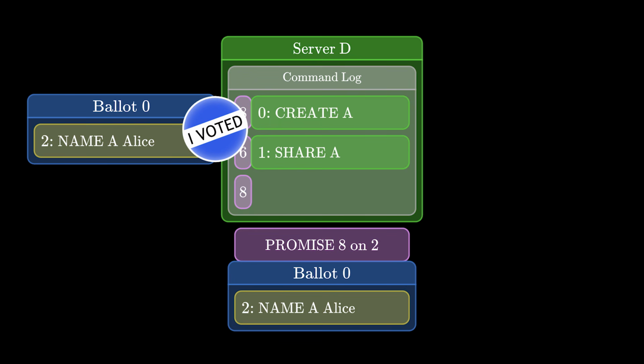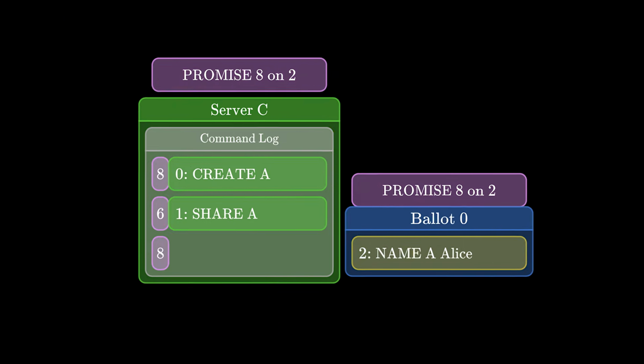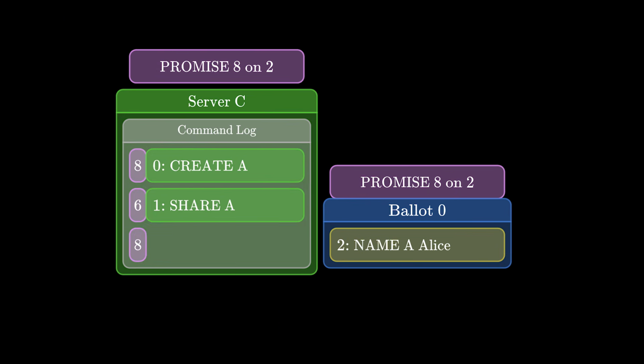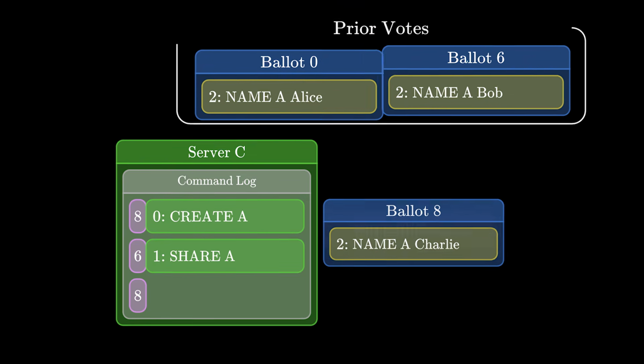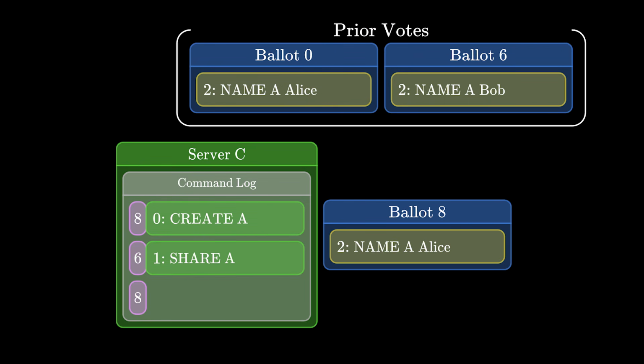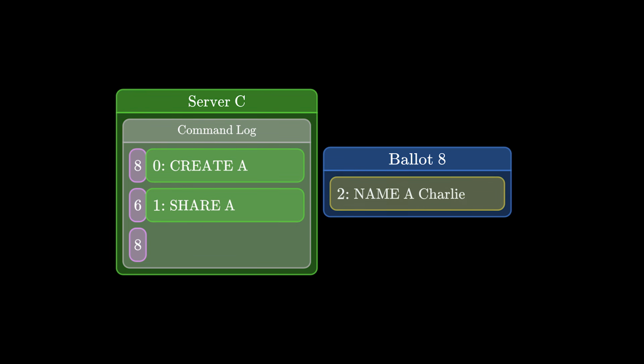Now, what if a proposer receives a set of different prior votes? Like, what if server D says, I voted for ballot 0, while server E says, I voted for ballot 6? When server C proposes its ballot, which command should it copy? If you try out a couple ideas, you might stumble upon the right answer. Just copy the highest numbered prior vote you see. If there are no prior votes, then keep the original command. The result of this is that all the ballots the system chooses for the same slot will have the same command. But if you want a rigorous proof of why that works, you'll have to think through a few cases.